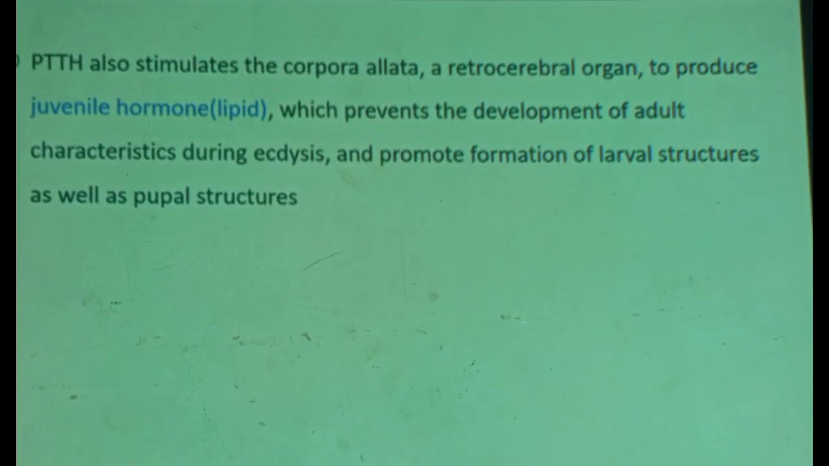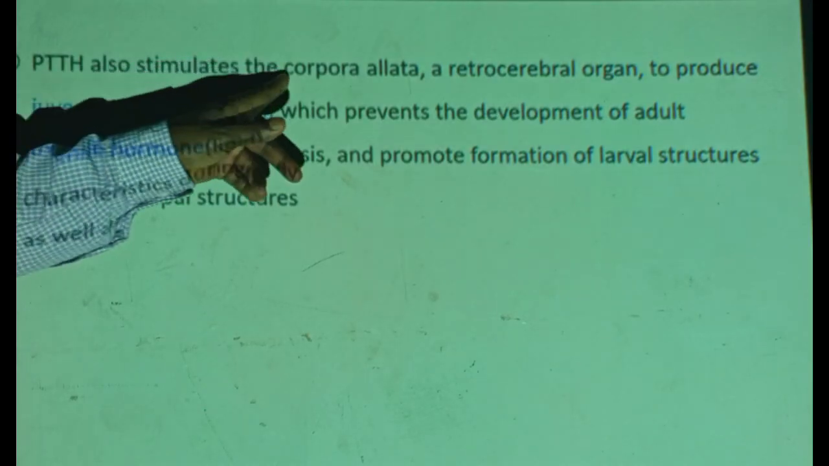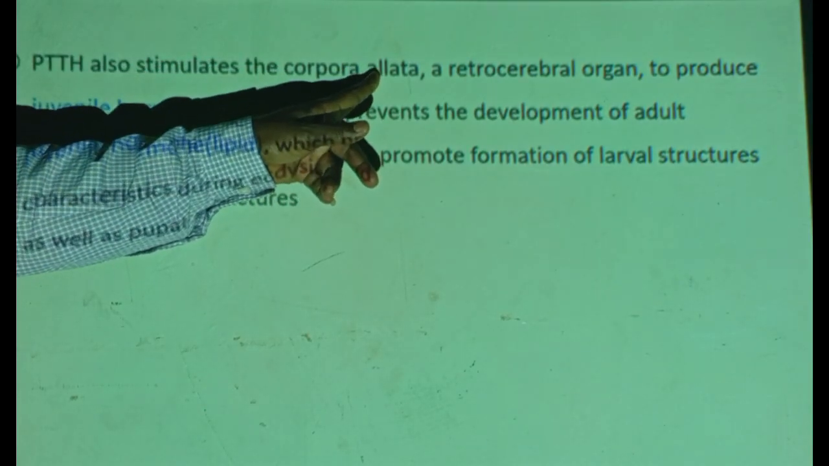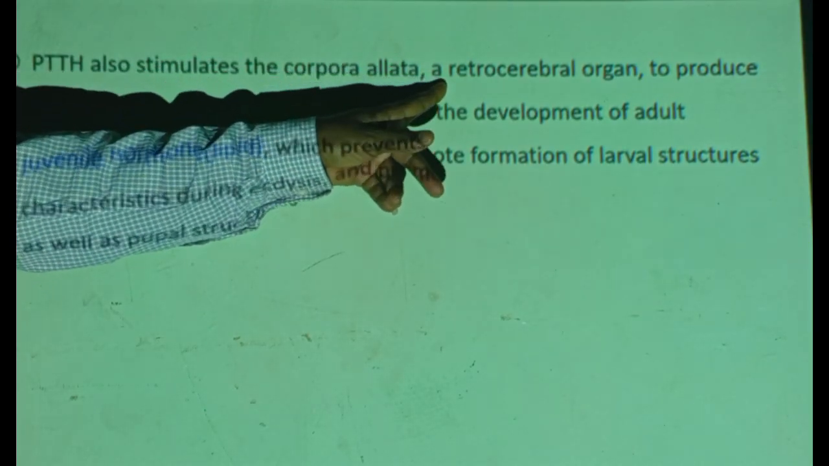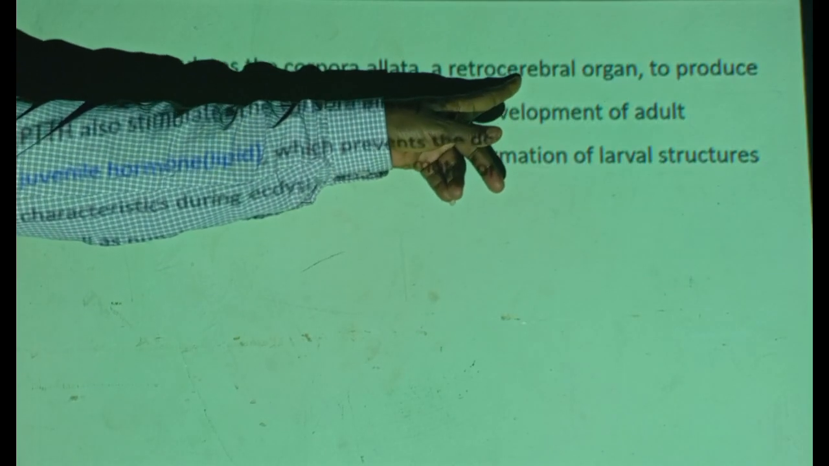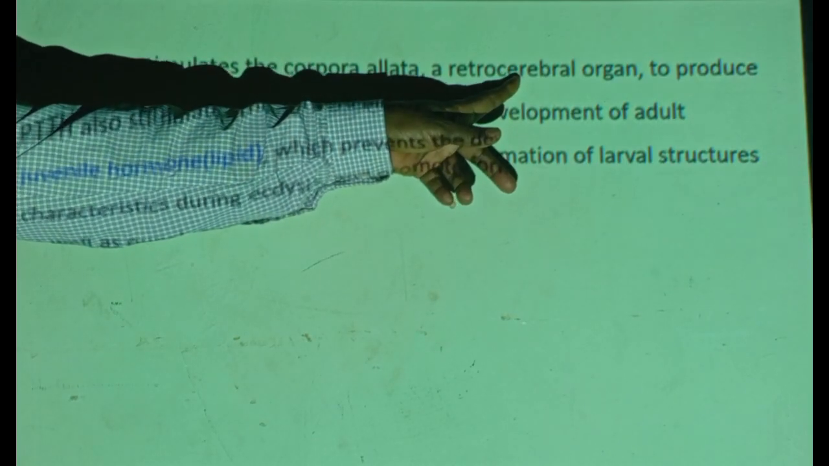And this is very important in growth and development of insects. Now, PTTH, you see, PTTH is a very key hormone. PTTH also stimulates the corpora allata, a retrocerebral organ. Still, it is near to the cerebrum at the front of the body.